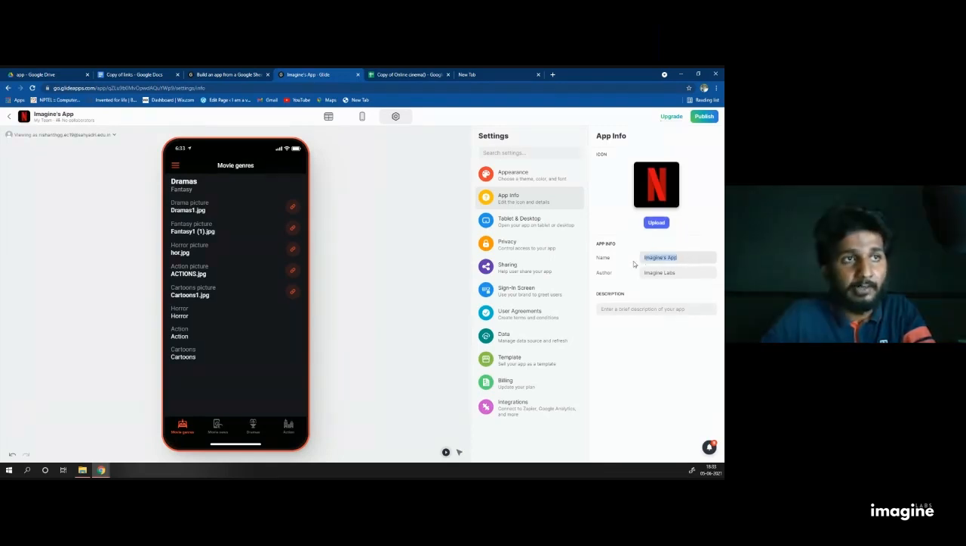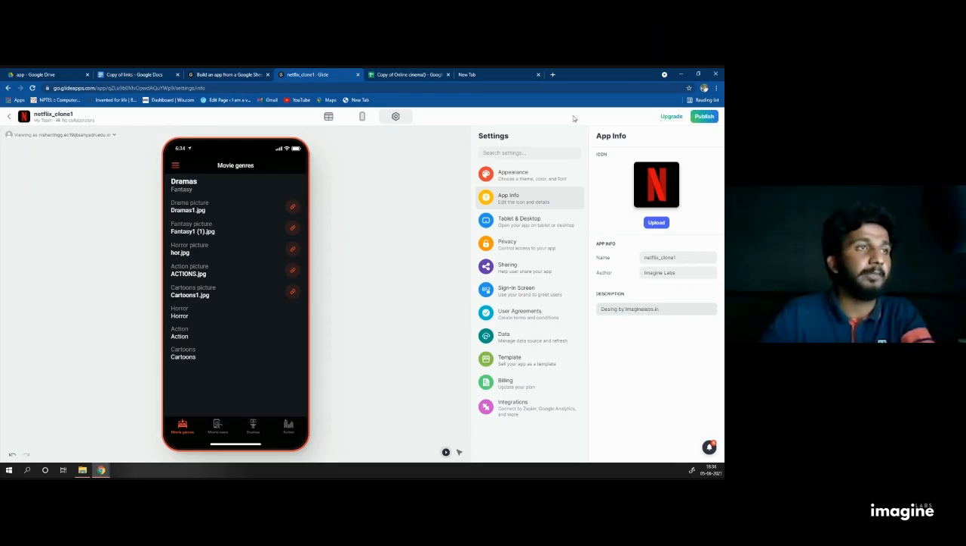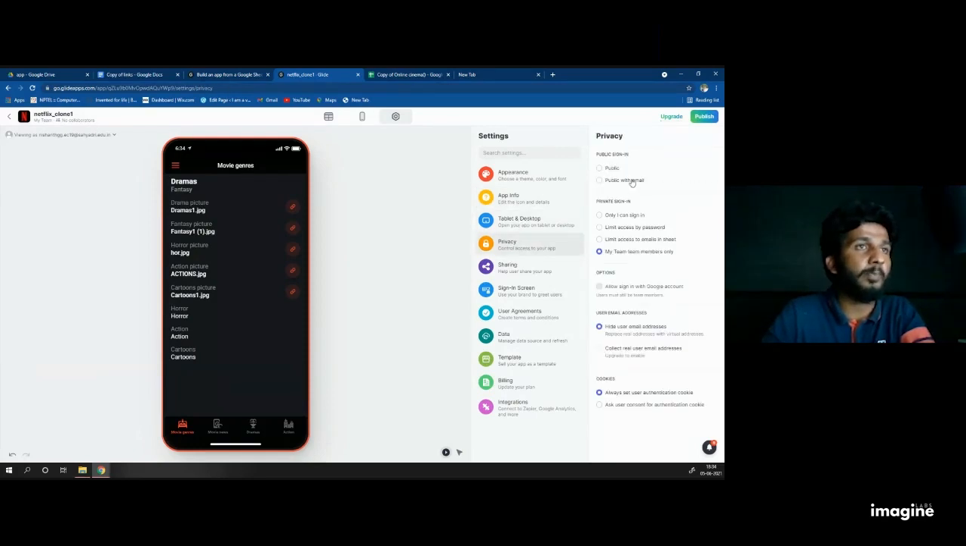Just verify that your app name is proper here. And if you want to give some description, you can give it here. Designed by Imagine Labs.in. Okay. Then done, you can check out the privacy and work.